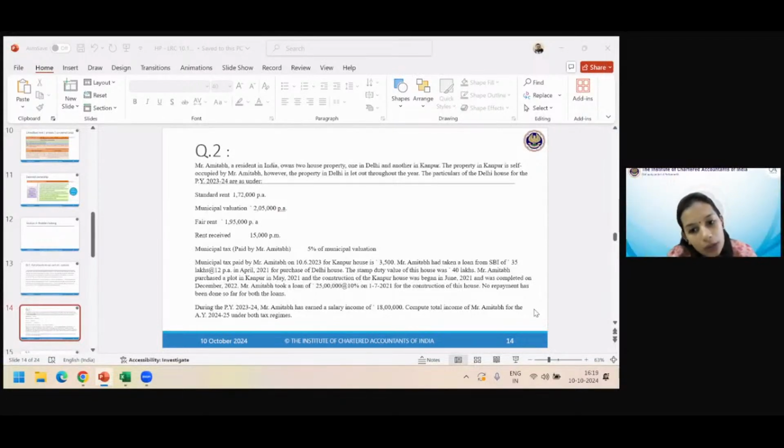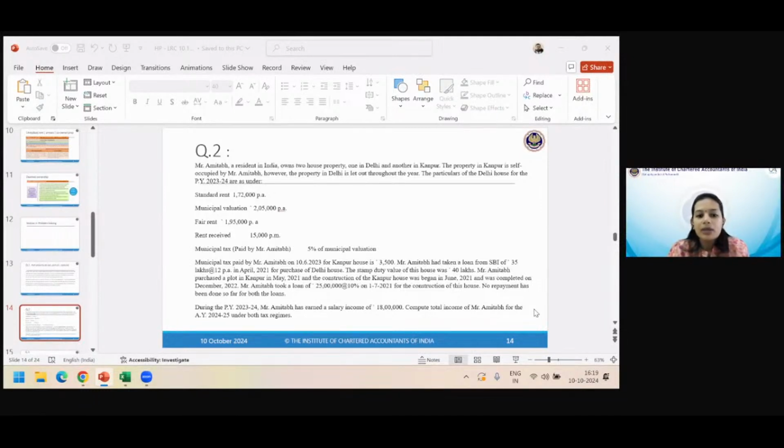So he took a loan, and we assume the certificate is available. And the construction, he took a loan for construction. We assume the certificate is available. You should mention that in the notes. And construction is also complete within 5 years of taking the loan. So very good. All right, that's good.